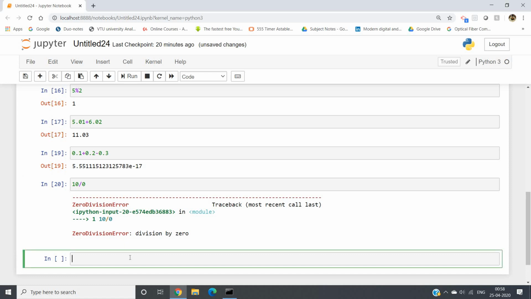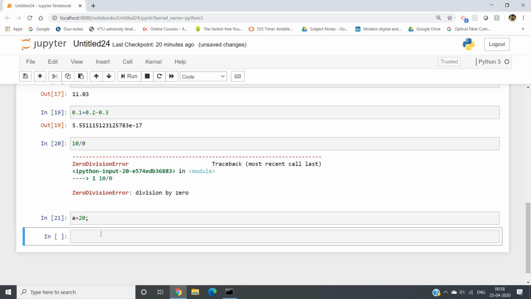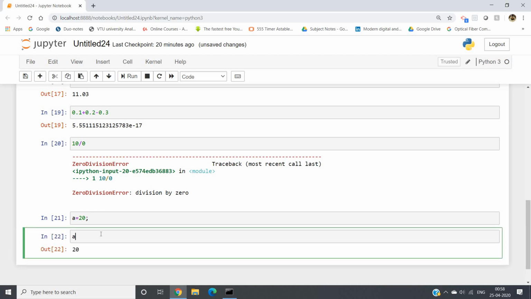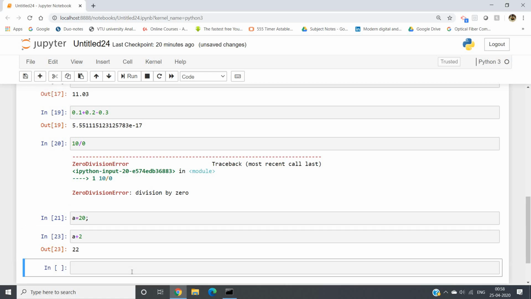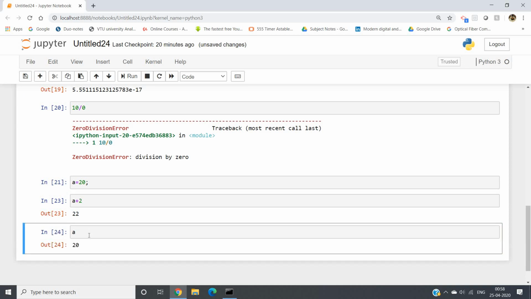Apart from that, suppose I am defining a equal to 20. Now if I print a, I'll be getting 20. If I print a plus 2, I'll be getting 22. But here we have done a plus 2, which is 22, but we are not assigning that value anywhere, right? So if you run a, you will be getting 20 only.